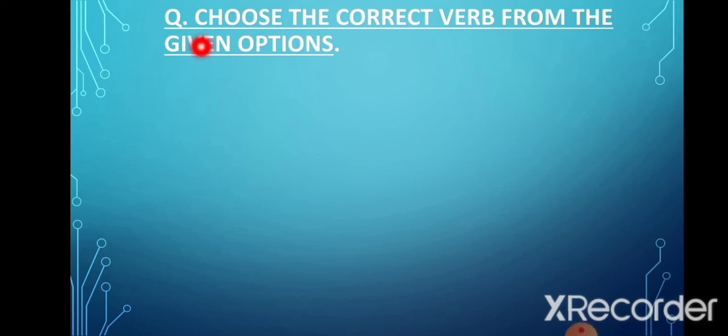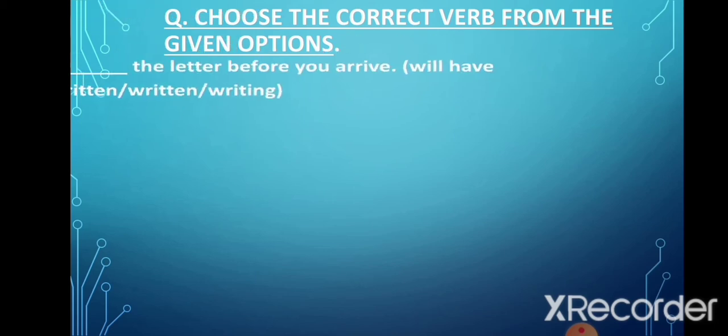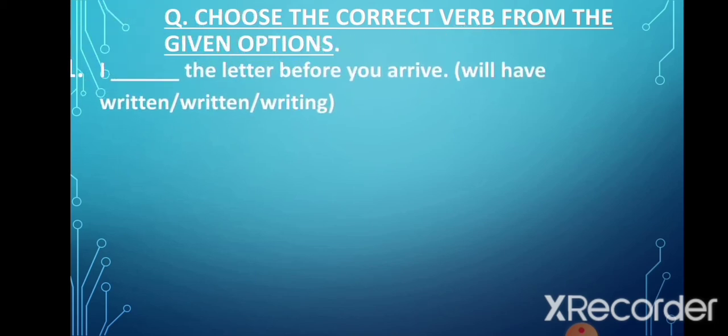Let's look at this question. Choose the correct verb from the given options. Now let's look at the first sentence. I wrote the letter before you arrive. Now we have the options will have written, written and writing. Let's take this last option. Now when we add ing to the verb write, it becomes an example of continuous tense. Now in case of future continuous tense, we need to have will be before the verb.